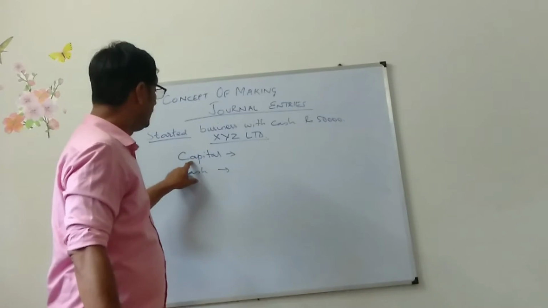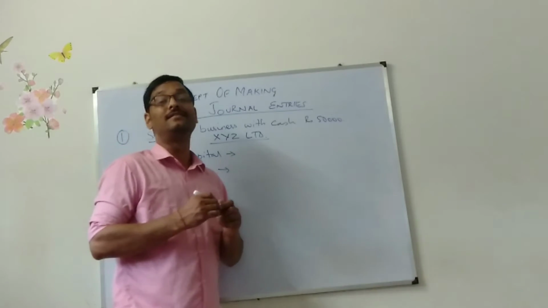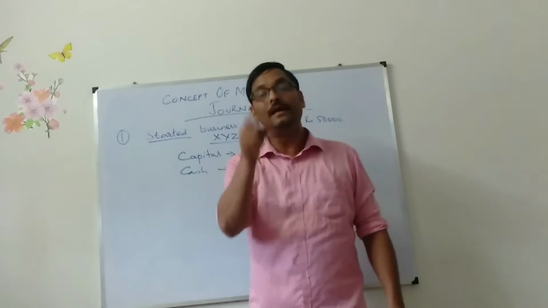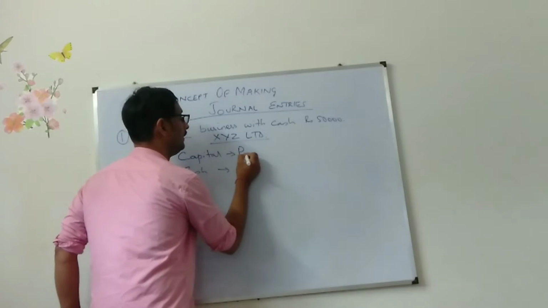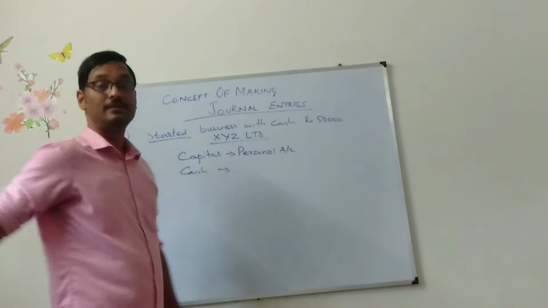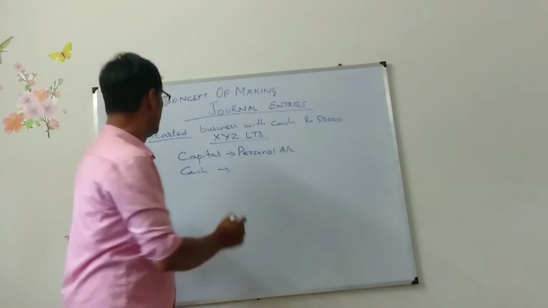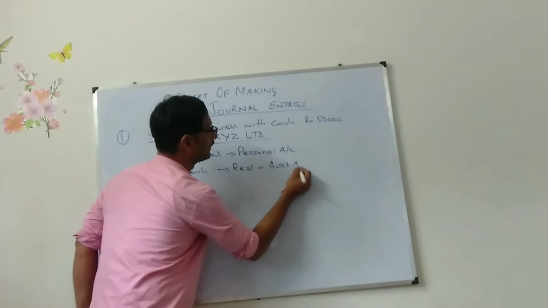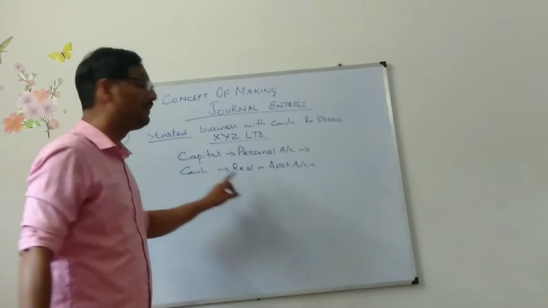Now, in which category will they be? Capital is the name given to the owner. Any name is a personal account. So capital is a personal account. And cash: in the last video I made you understand cash is nothing but a real or asset account. So capital is a personal account, cash is a real or asset account.